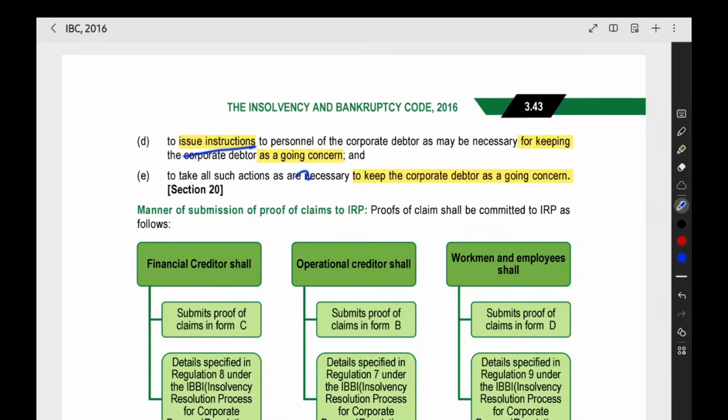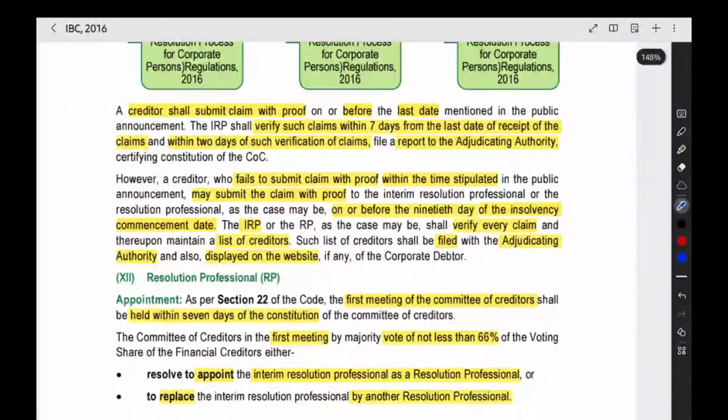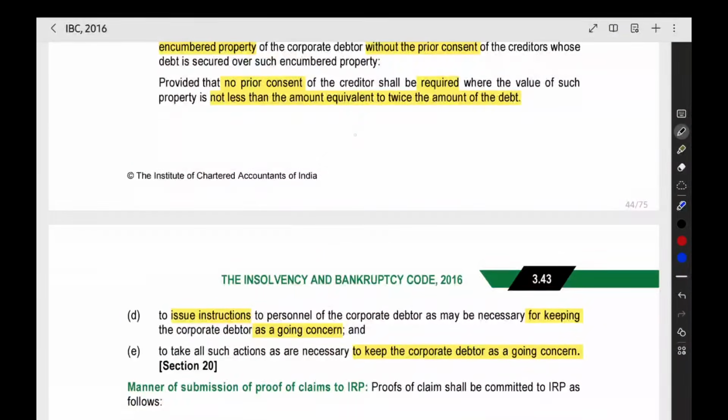Now, issue instructions to keep the company as a going concern, that IRP should do. So that is the duty of the IRP. Now, we have to see the creditors. After appointing the IRP, what will happen? All the creditors will give the claims.